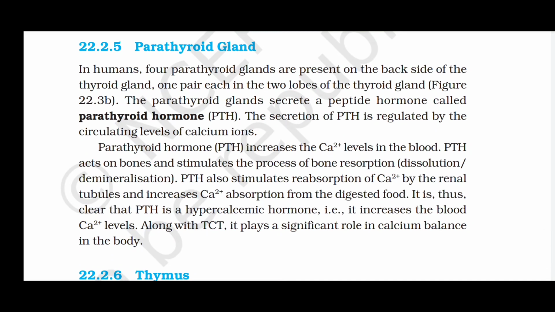Parathyroid gland. In humans, 4 parathyroid glands are present on the back side of the thyroid gland, one pair each in 2 lobes of the thyroid gland. The parathyroid glands secrete a peptide hormone called parathyroid hormone, PTH. The secretion of PTH is regulated by the circulating levels of calcium ions. Parathyroid hormone PTH increases the calcium (Ca2+) levels in the blood.